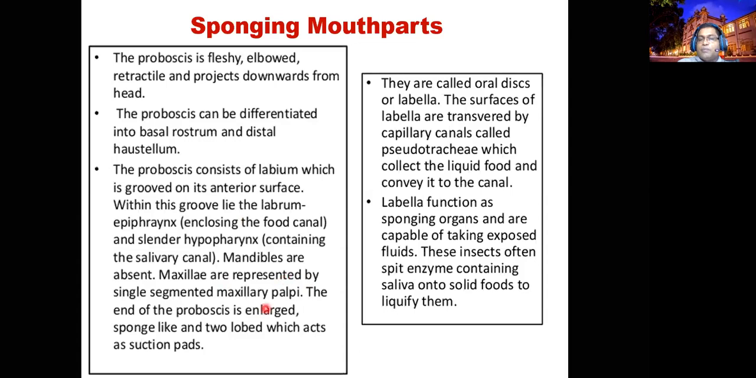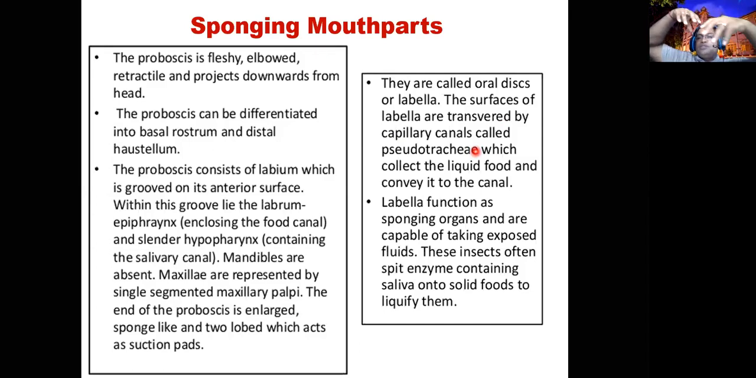This maxillary palpi is enlarged, forming the mopping-like structure. We call it a two-lobed sucking pad. In the sucking pad, you can find a lot of transverse capillary canals. This capillary canal we call the pseudotrachea, a trachea-like structure, that's why pseudotrachea.